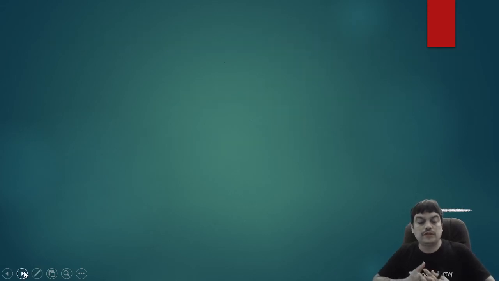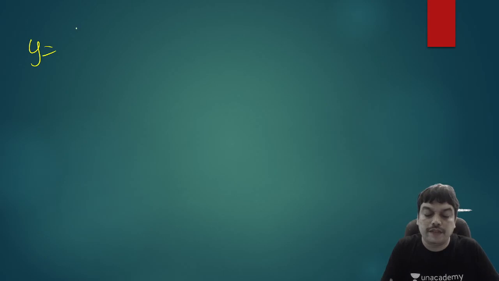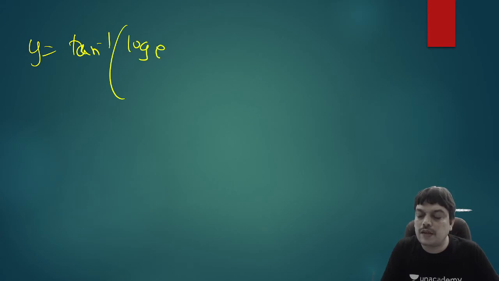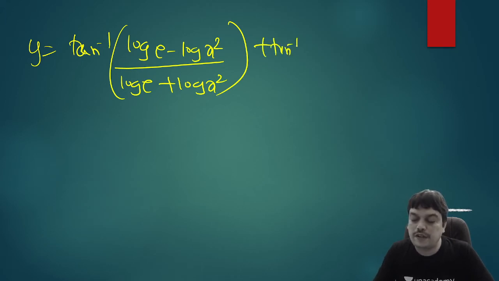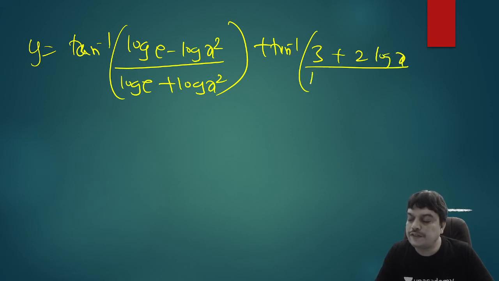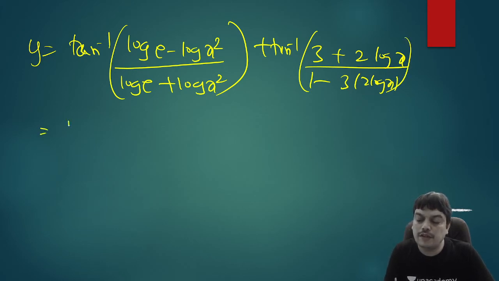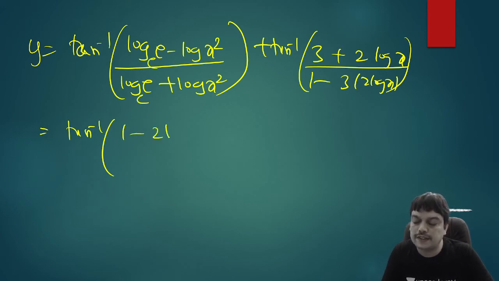Now, so y is equal to tan inverse of, we had e by x square. Log is there. So log of e by x square is log e minus log x square, because log of m by n is log m minus log n. And for denominator, log mn is log m plus log n. So you can split like this using the logarithm property first. In the second function, you have tan inverse of 3 plus 2 log x divided by 1 minus 6 log x, which you can write as 3 into 2 log x. So now this is same as tan inverse of log e, which is nothing but log e base e, which is 1. So 1 minus log of x square is 2 log x. So 1 minus 2 log x divided by 1 plus 2 log x you got here.